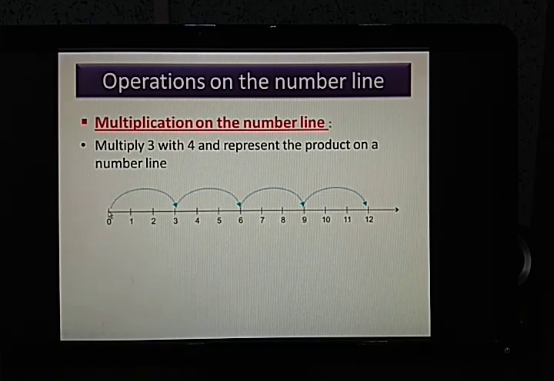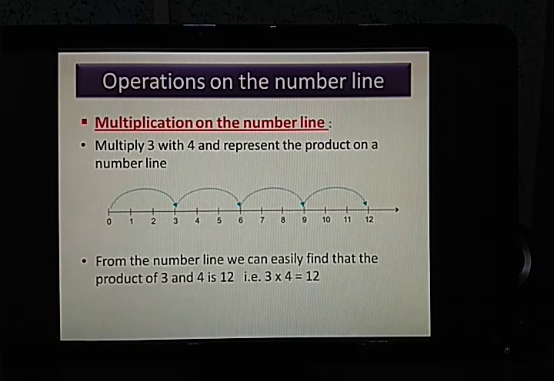So starting from 0, we make the first jump. Then keeping a gap of 3 units, we'll make the second jump. Again keeping a gap of 3 units, we'll make the third jump. Again keeping a gap of 3 units, we'll make the fourth jump. So that's it. After making the fourth jump, wherever it comes to a stop, that is our required answer. Clear? And we already know the product of 3 and 4 is 12.